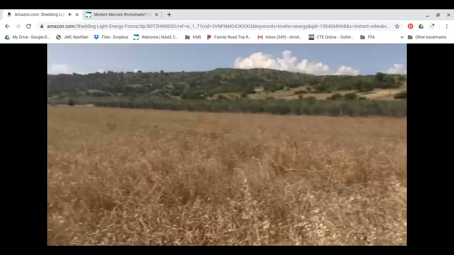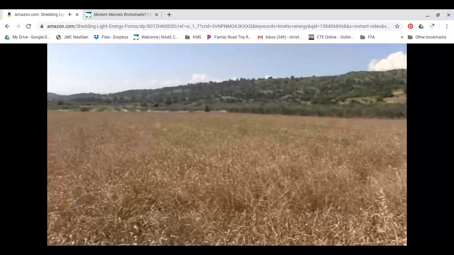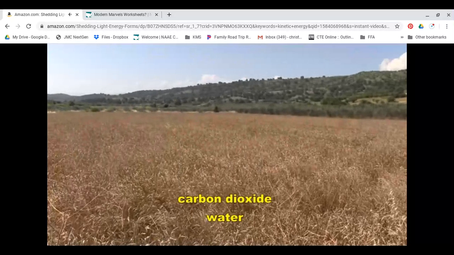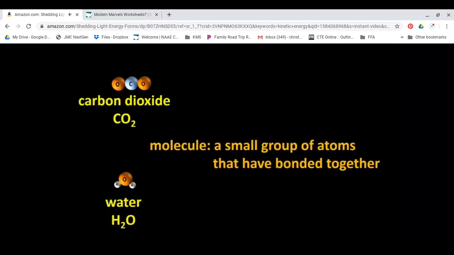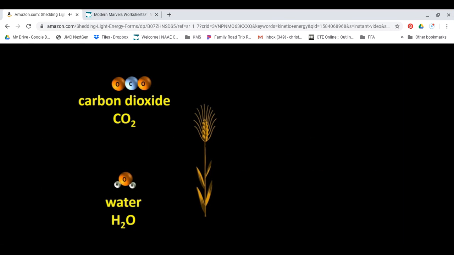But where does the wheat plant get the energy to produce the carbohydrates? Well, it gets the energy from the sun. Carbohydrates are made by plants from two simple ingredients: carbon dioxide molecules and water molecules. A molecule is a small group of atoms that have bonded together. The wheat plant, and in fact most plants, absorb the water molecules through their roots, and absorb the carbon dioxide molecules through their leaves. Carbon dioxide gas makes up about 0.04% of our atmosphere, by the way.